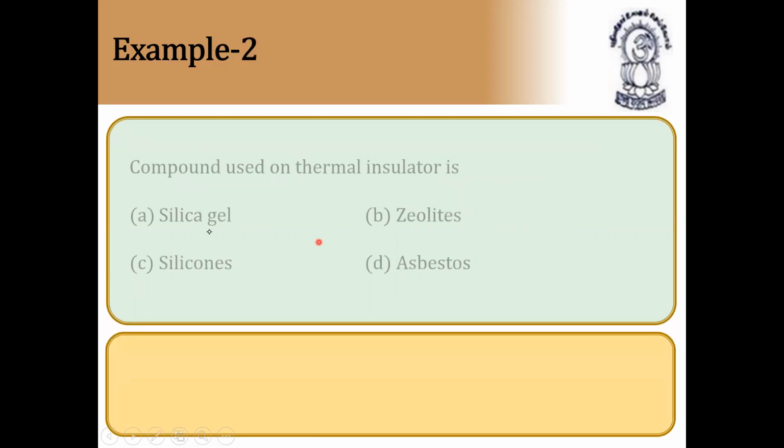Next, the compound used as a thermal insulator is asbestos.